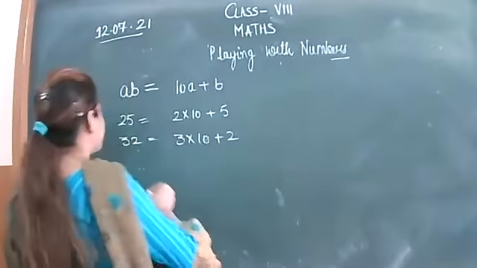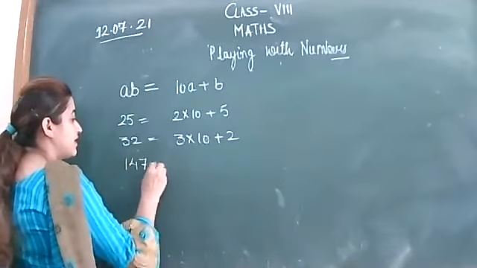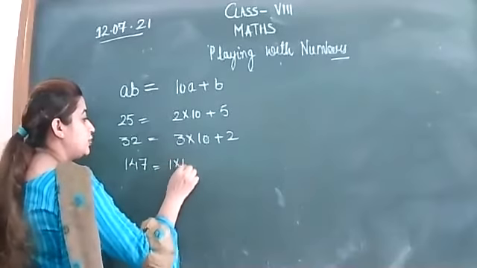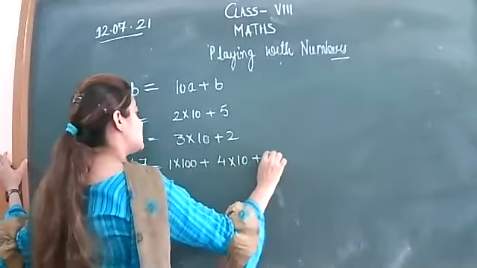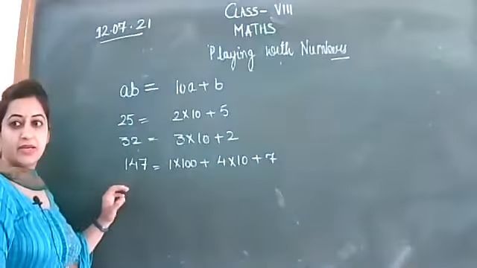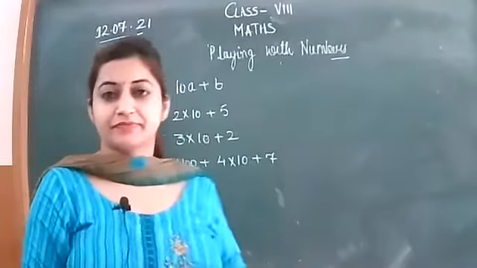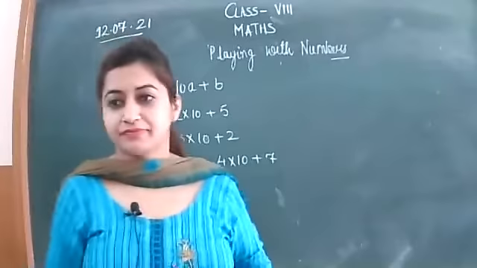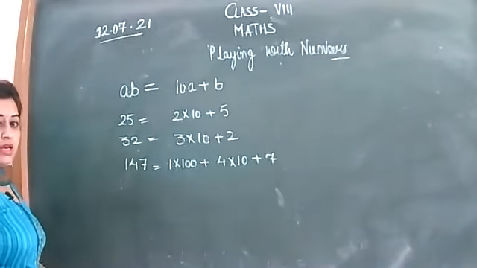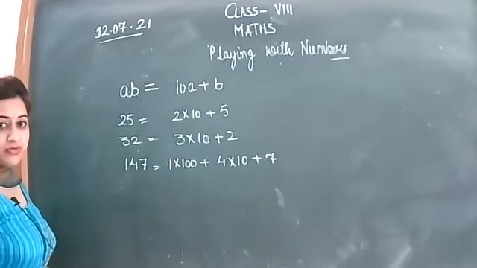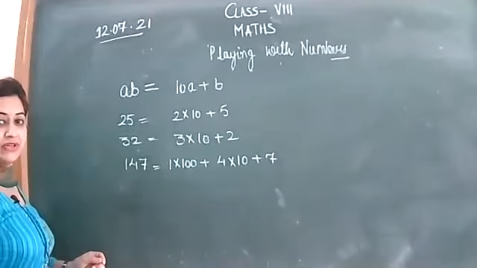If I write a three-digit number 147, then the general form is 1 into 100 plus 4 into 10 plus 7. Is it okay? Is it clear? Now this is called the general form of the number, that is also called the expanded form.